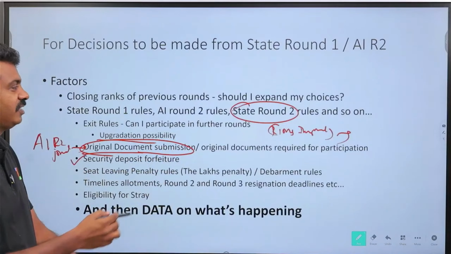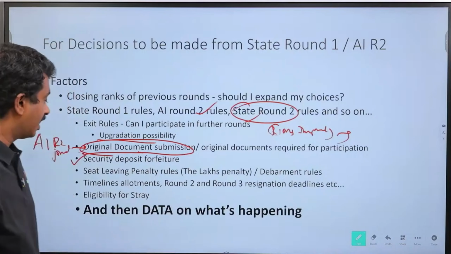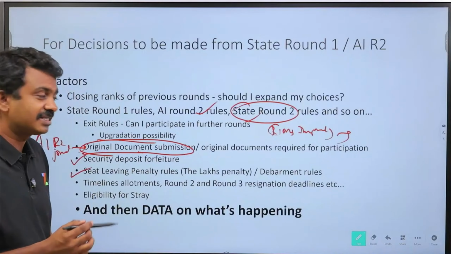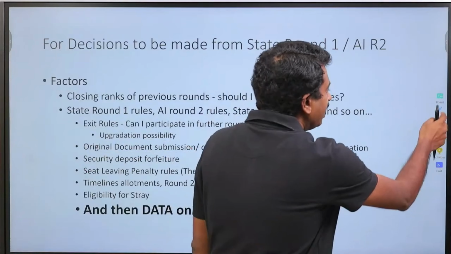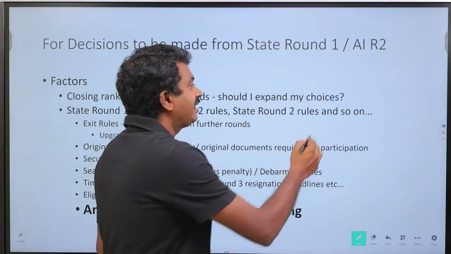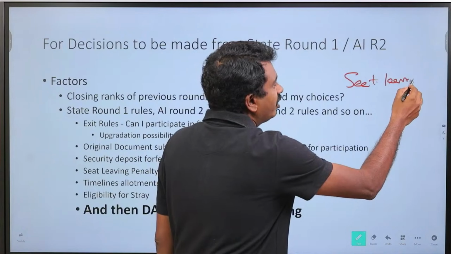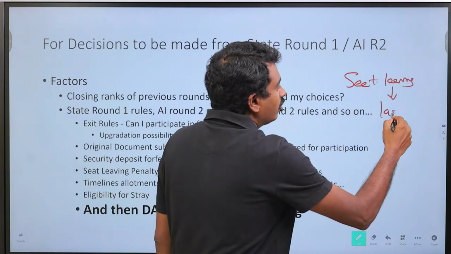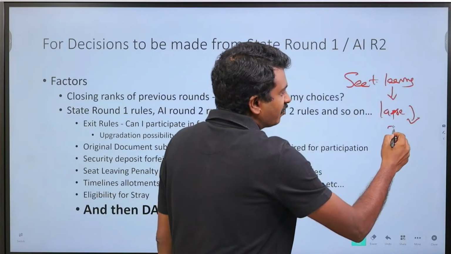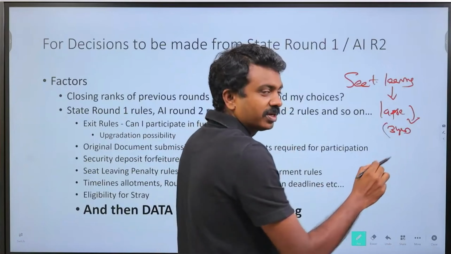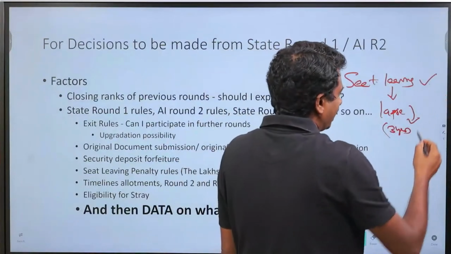Security deposit forfeiture if I don't join an allotted seat, and seat leaving penalty. When does the seat leaving penalty usually come in? In most cases, what is the seat leaving penalty? This seat is going to lapse and nobody is going to join the seat for the next 3 years. Usually this is what is called course discontinuation or seat leaving penalty.